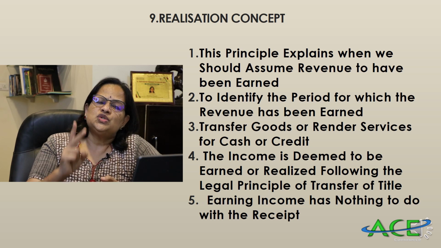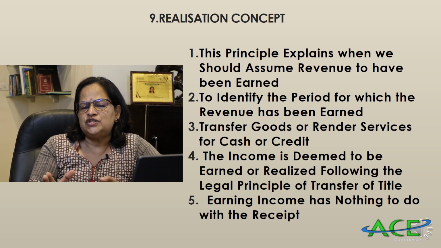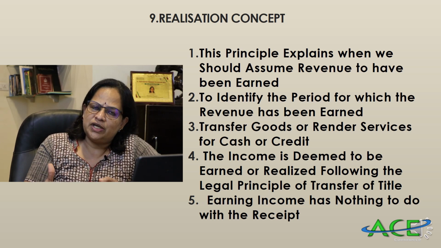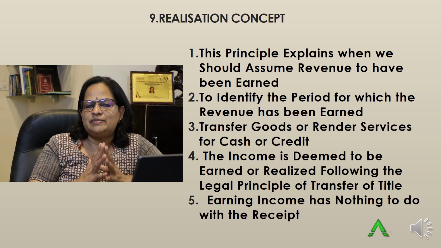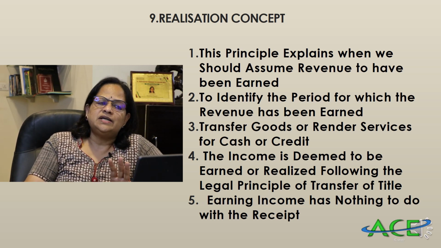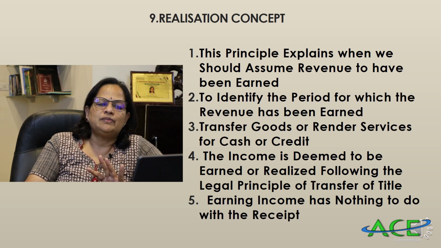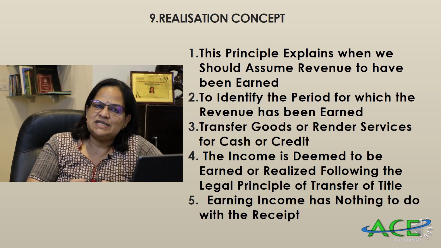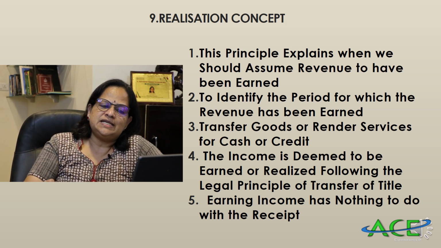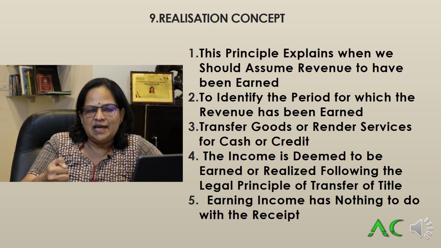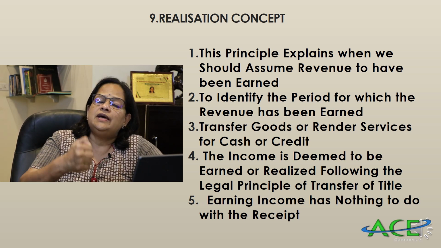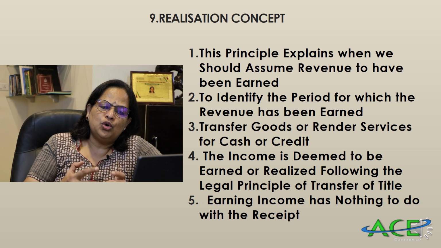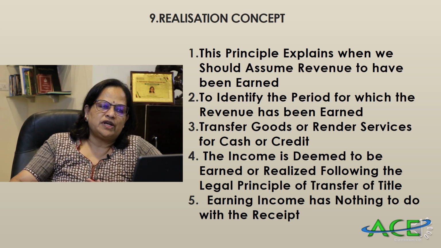This is very important. On this basis, we will divide the transactions into cash basis and credit basis. So we will record cash transactions and also credit transactions. Then only is the accounting concept completed. Then only can we know the correct income or the profit earned by the business unit. So this principle explains when we should assume a revenue to be earned. The principle is when the actual transfer or the legal title is transferred to the other party, at that time we will record it as the revenue realized by the firm. It can be a cash transaction or a credit transaction. Both we will record in the books of accounts.